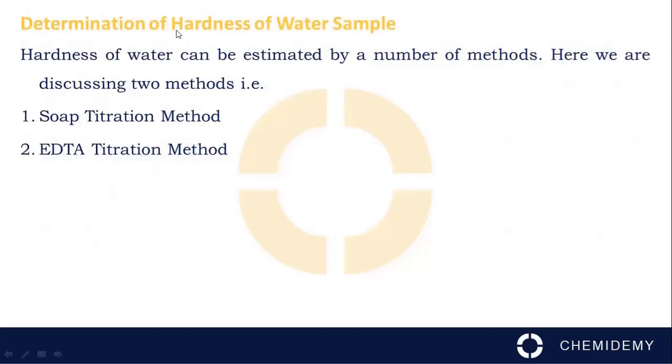Determination of hardness of water sample. Hardness of water can be estimated by a number of methods. Here we are discussing two methods, that is the soap titration method and the EDTA titration method.